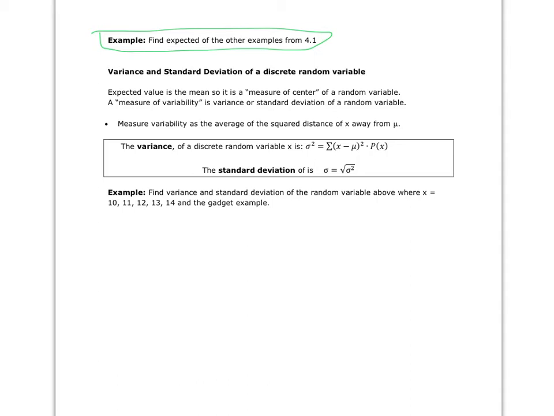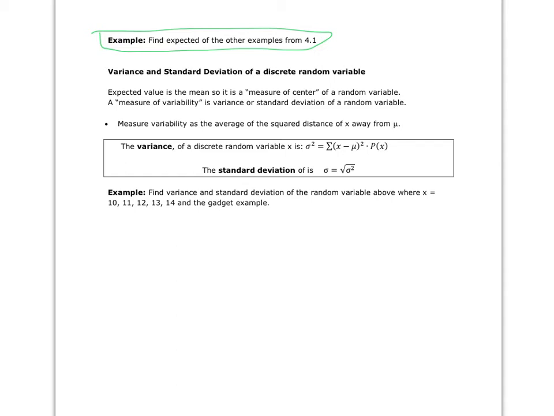Okay, so let's look at variance and standard deviation of a random variable. So we did expected value, which is a mean, that measure of center. Now we want to look at the measure of variability for a discrete random variable. So just like a standard deviation for a data value is the average distance away the data values are from the mean, we can also think of the standard deviation as being sort of the average distance away of a value that the random variable takes on from the mean.